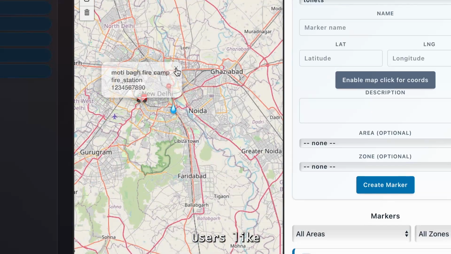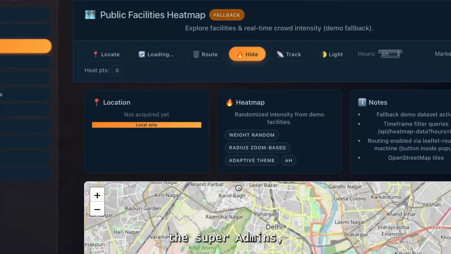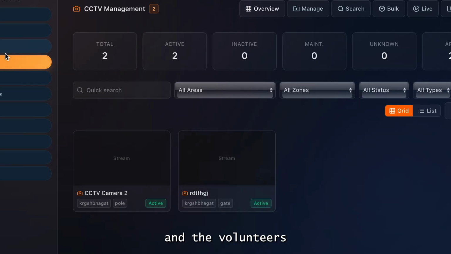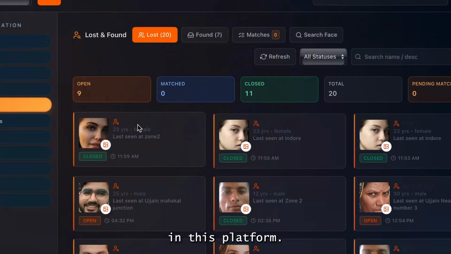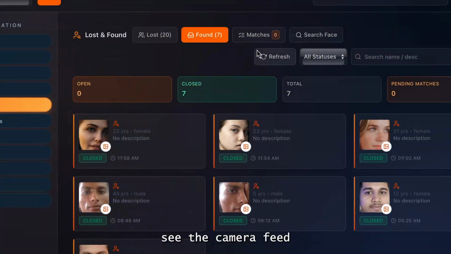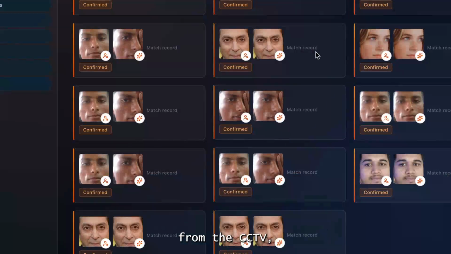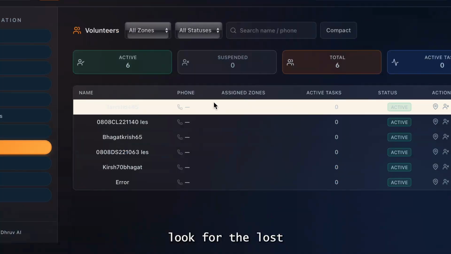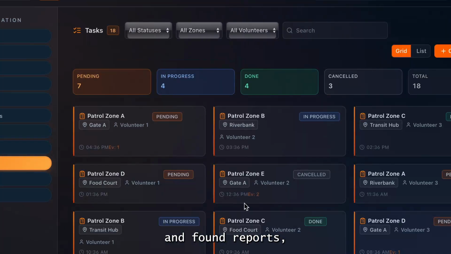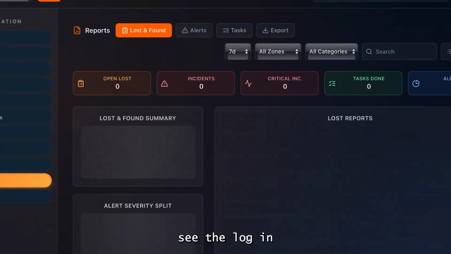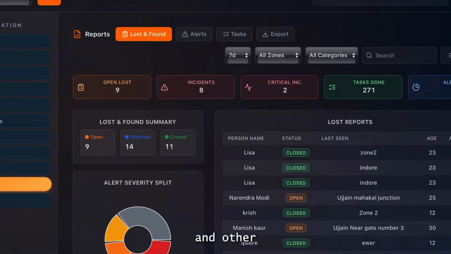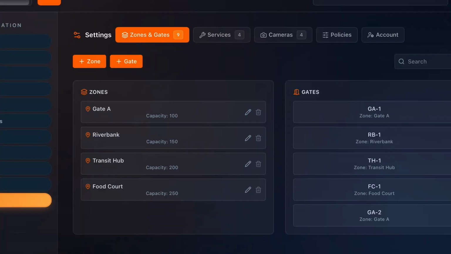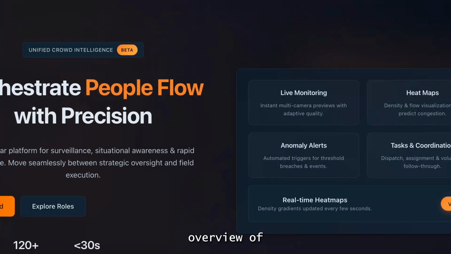Different users, like the super admins and the volunteers, have different features in this platform. They can see the camera feed from the CCTV, look at the lost and found reports, see the logged-in users on the platform, and other various features. This is the overview of the platform.